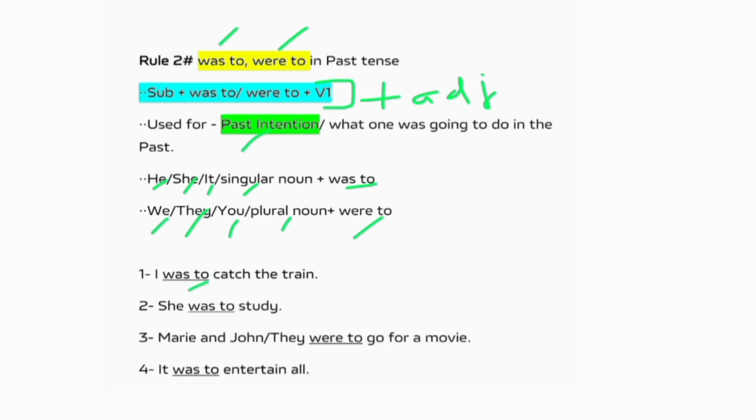I was to catch the train means there was no compulsion on me to catch the train. It was up to me to catch the train or not. And similarly, she was to study means there was no compulsion on her to study. And similarly, Mary and John were to go for a movie, and at the last it was to entertain all. Remember that these all sentences show no force and no obligation on the speaker or on the subject.